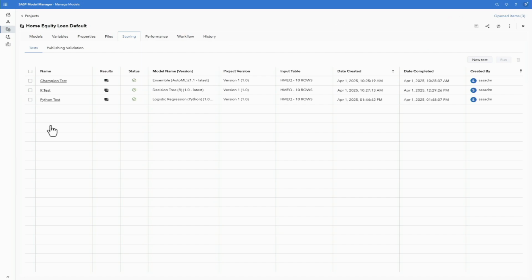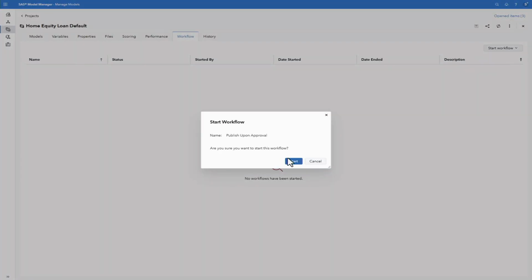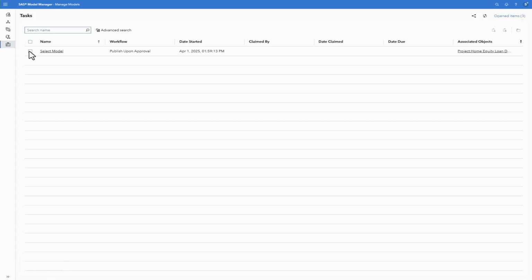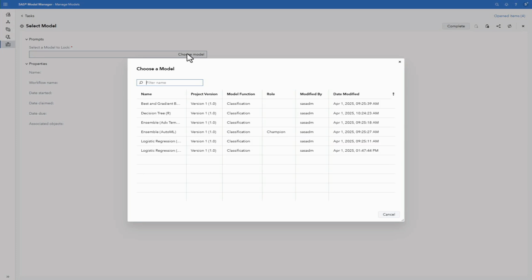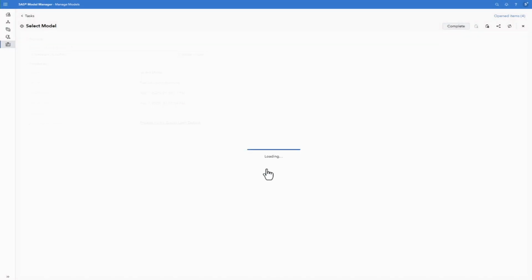So I go back into my project. I have a workflow tab, and I'm just simply going to start that workflow. And this will start that workflow. You can see it's in progress. I'm going to go to the task pane of SAS Model Manager, and that will be where my user tasks are surfaced. I'm going to claim the task, and for this one, I'm going to select my champion model. It is my ensemble model based on automated machine learning. I'm going to complete the task, and remember, the model I select is the one that's going to be locked.